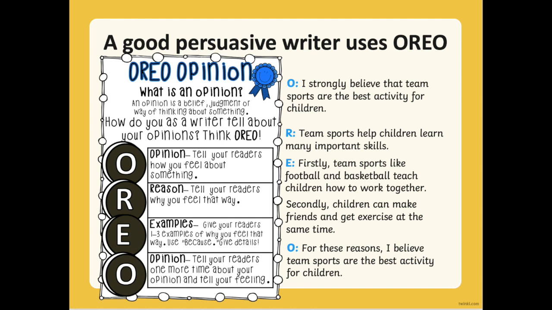Firstly, team sports like football and basketball teach children how to work together. Secondly, children can make friends and get exercise at the same time. So there are 2 examples. And lastly, you should finish with your opinion again. Tell your readers one more time about your opinion and tell your feeling. For these reasons, I believe team sports are the best activity for children. So there is an example of how I used the OREO writing to write a short persuasive text on why I believe that sports are the best activity for children.